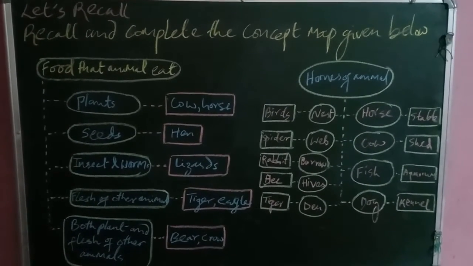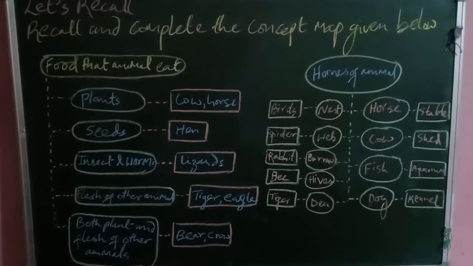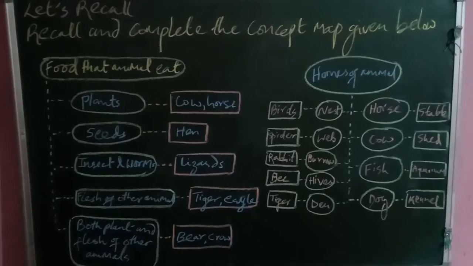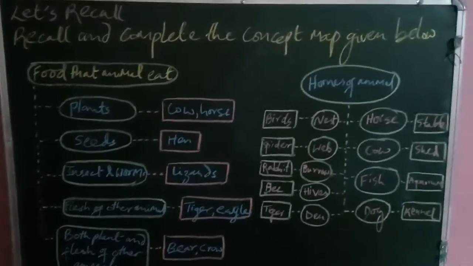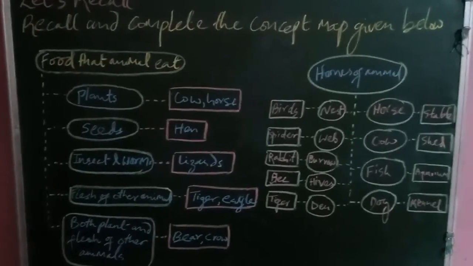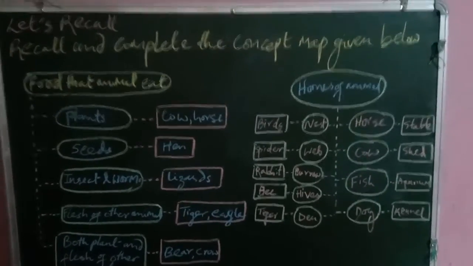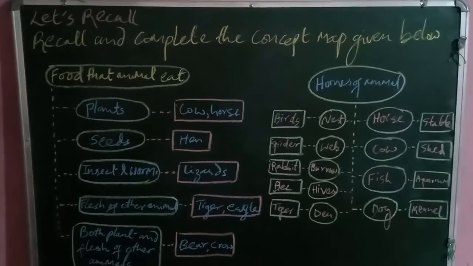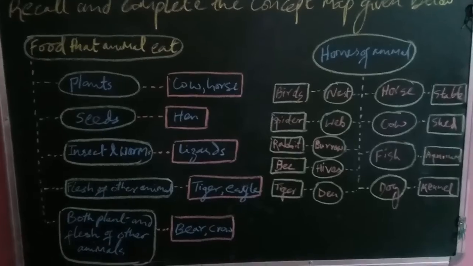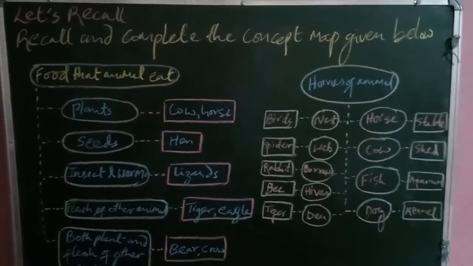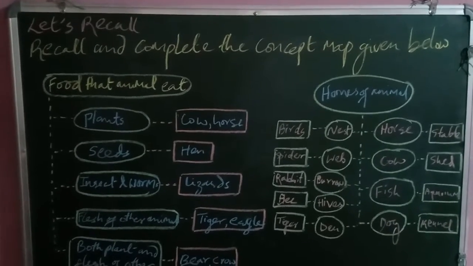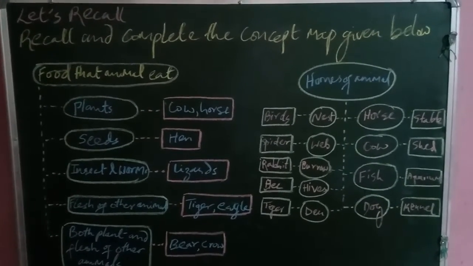So after this we have the question from Let's Recall. Recall and complete the concept map given below. As you can see in your textbook, there is a figure given. On the left hand side, food that animals eat. So you have to fill the blank spaces over there. You just have to write first, plants. They have already mentioned horse and cow. So after this you have to write seeds.